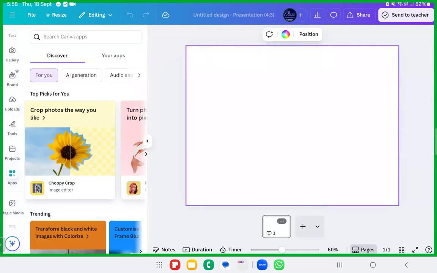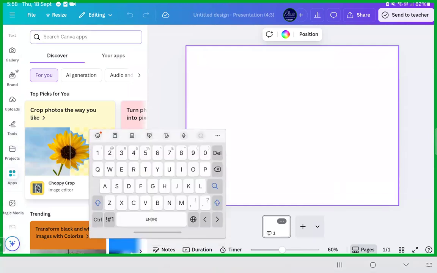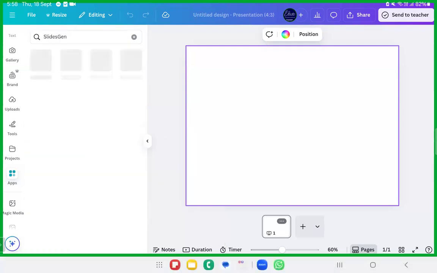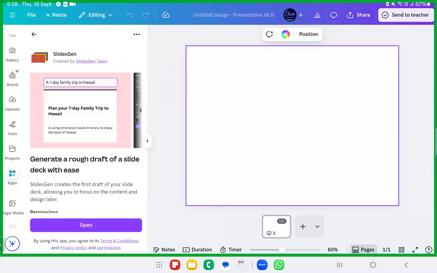Okay, I'm going to show you the very first way of creating the presentation. Go to the apps. Someone suggests avoiding social media is a better topic. In the apps, there is something called slides. Just write slides. We call it Slides Gen. We have AI slides maker, we have so many other tools, so you can even go ahead with that. I personally prefer using Slides Gen. Click on this Slides Gen and open it up.